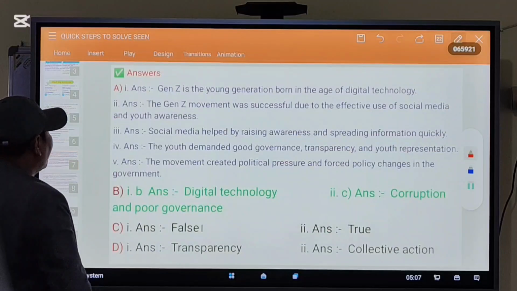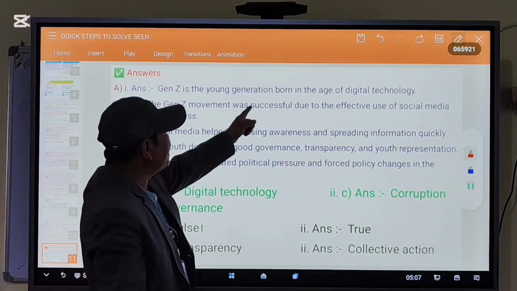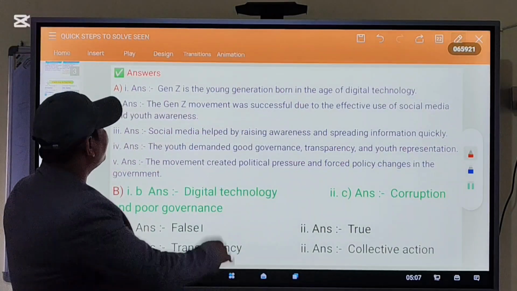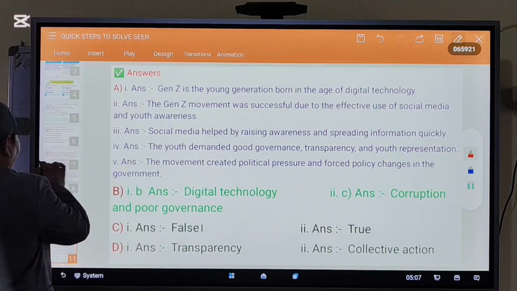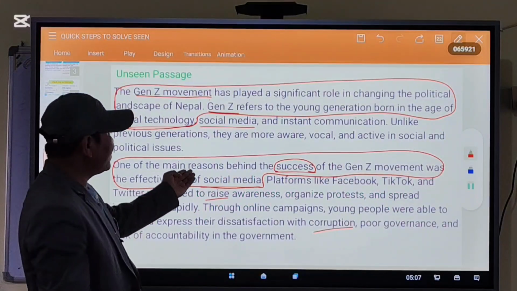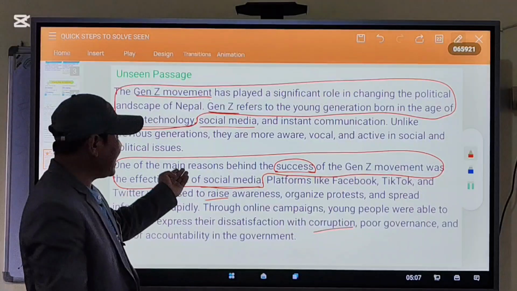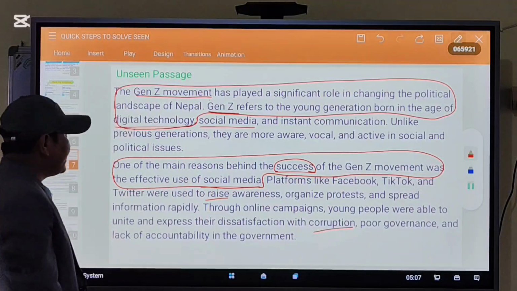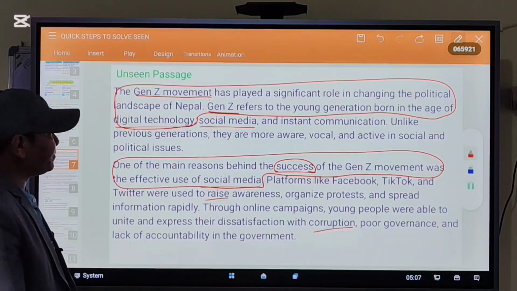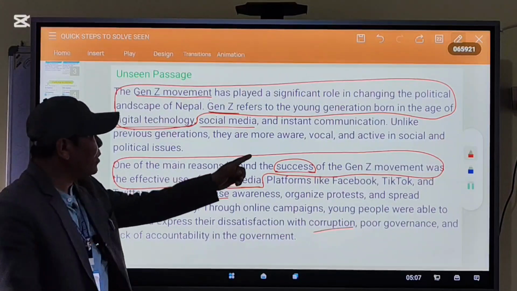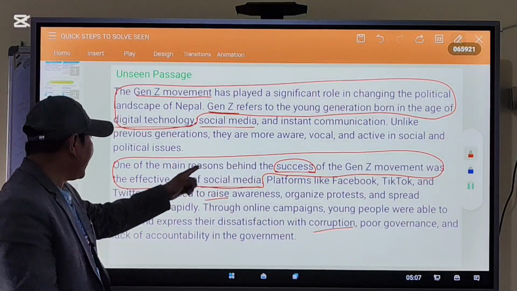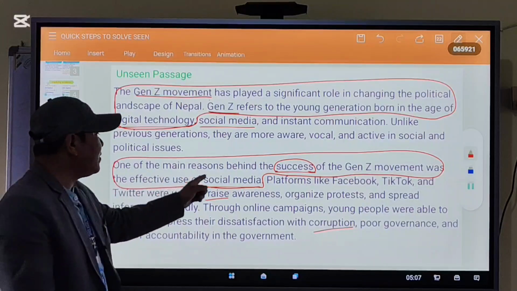The Gen Z movement was successful due to the effective use of social media and youth awareness. Look at this, this is the exact answer. Gen Z movement was successful with the help of effective use of social media.